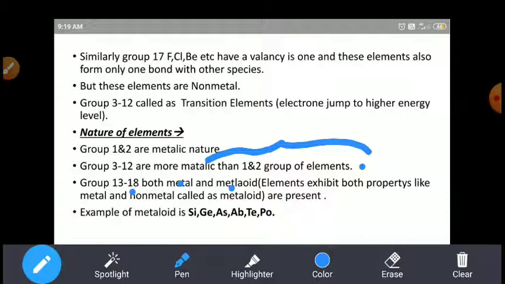It means the metalloids exhibit the properties of both the metal as well as the non-metal, and are called metalloids. For example, silicon, germanium, arsenic, antimony, lead, polonium.